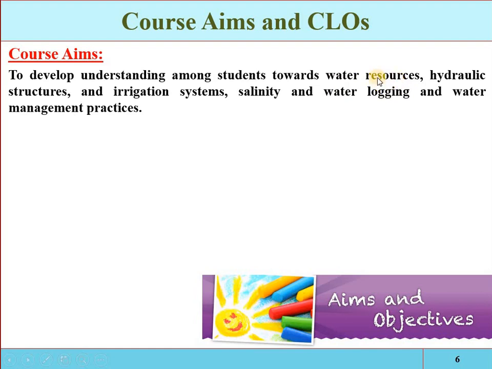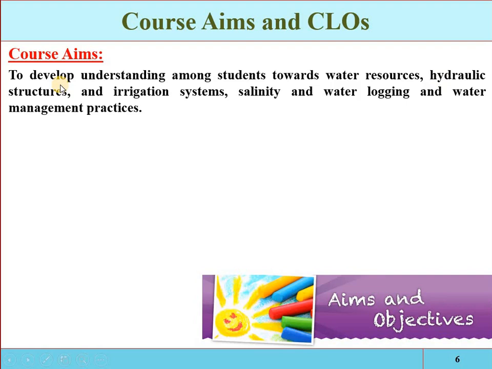So for that purpose, first we have to know about the quantification and availability of the water resources. If you know about the availability and quantification of water resources, then you will have to design some structures. We have 4 types of structures. First you have to store the water, so storage structures will be required.